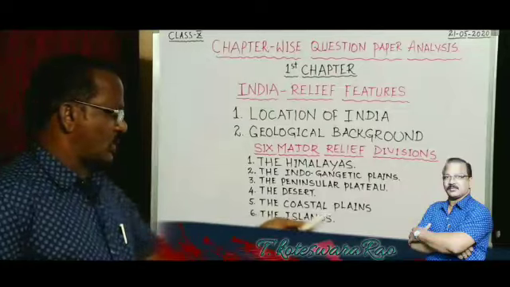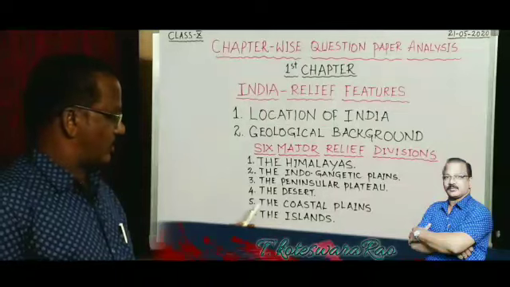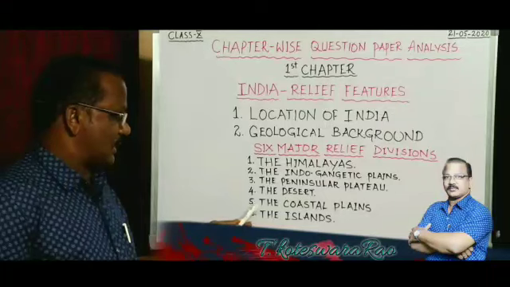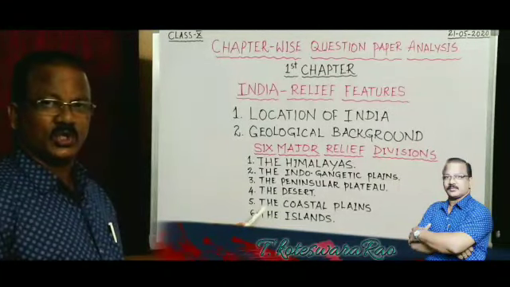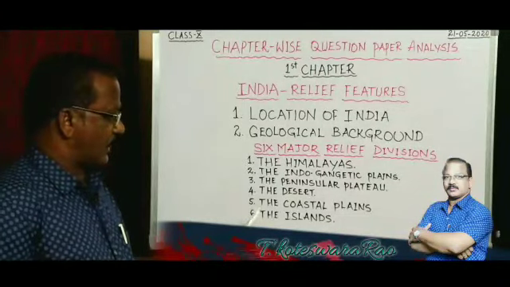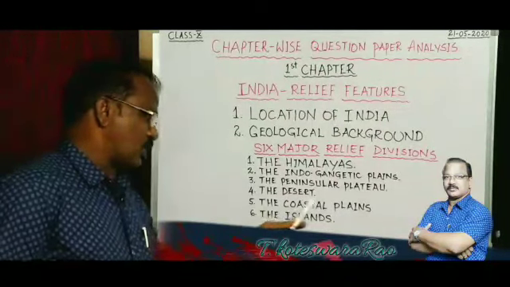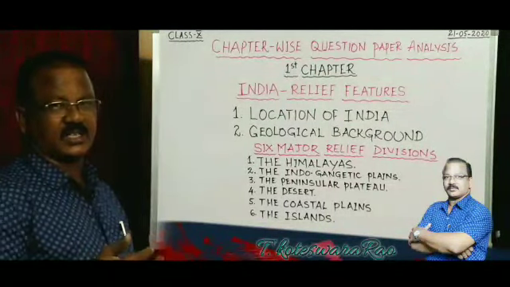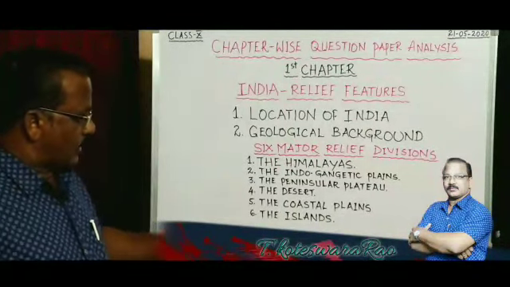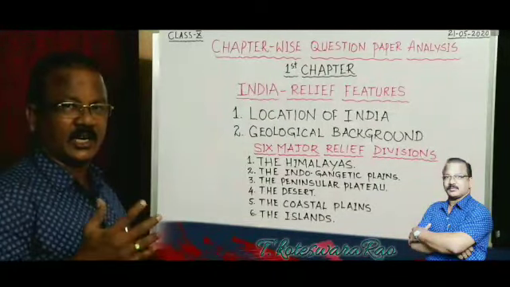We see the coastal plains, and here you will get an essay question which often used to come in the examination. How are the east coastal plains and west coastal plains similar or different? This is a very important question. As an essay question you will get an 8 marks question, but many short, very short questions may also come here. For example, there are some lakes in eastern India, that is Pulicat Lake.